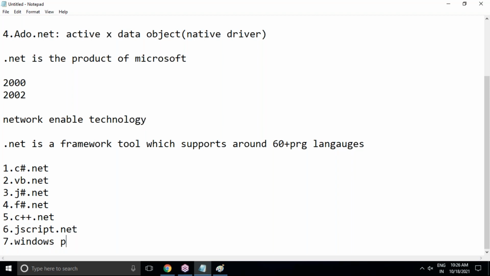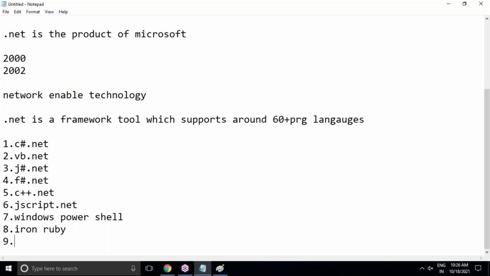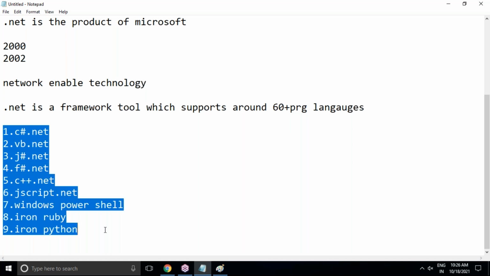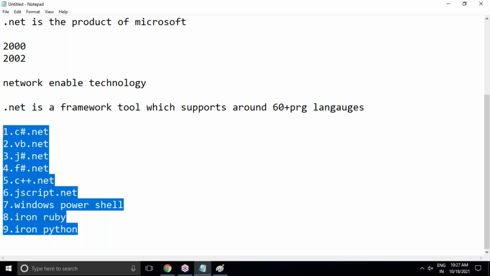Then next, IronRuby and IronPython. These are all .NET Framework languages, which literally support the .NET Framework from Microsoft only. These are designed by Microsoft completely. So using the .NET Framework, we can work with these languages.